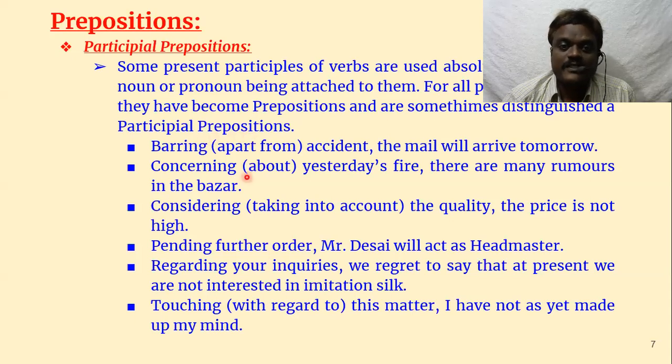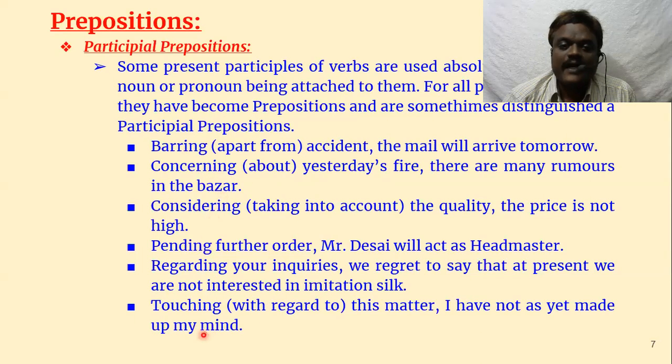For example, barring accident, the mail will arrive tomorrow. Barring accident, that is apart from accident. So if you don't consider accident, the mail will arrive tomorrow. Concerning yesterday's fire, that means about yesterday's fire. It is working like a preposition. See, ing form.